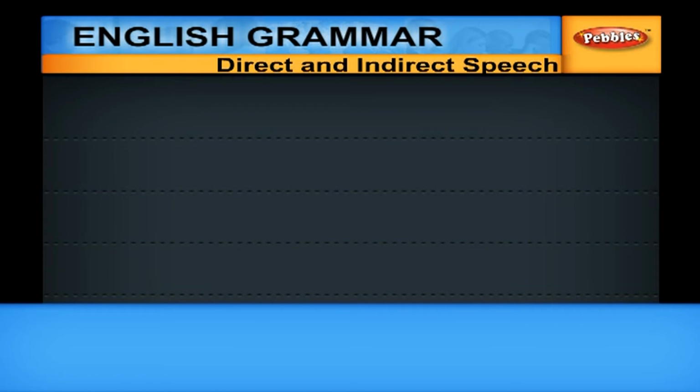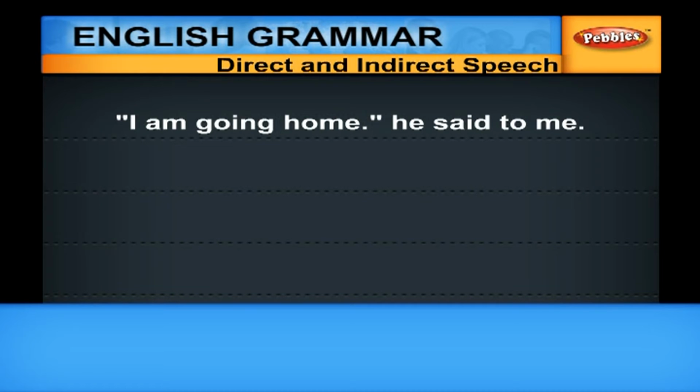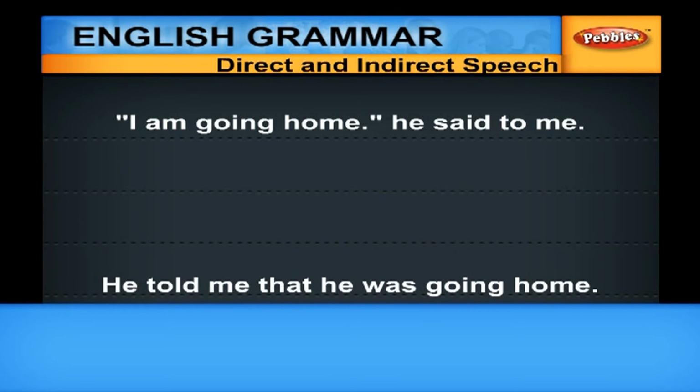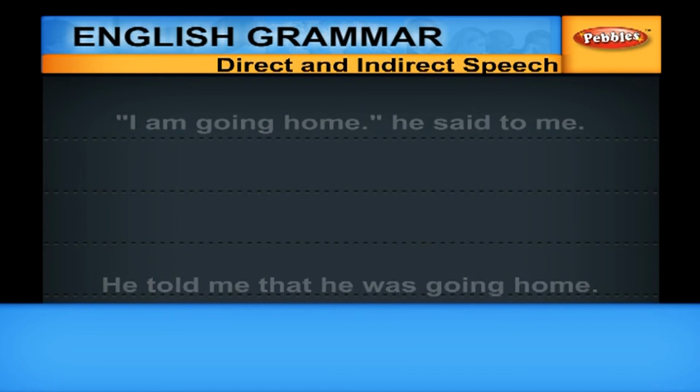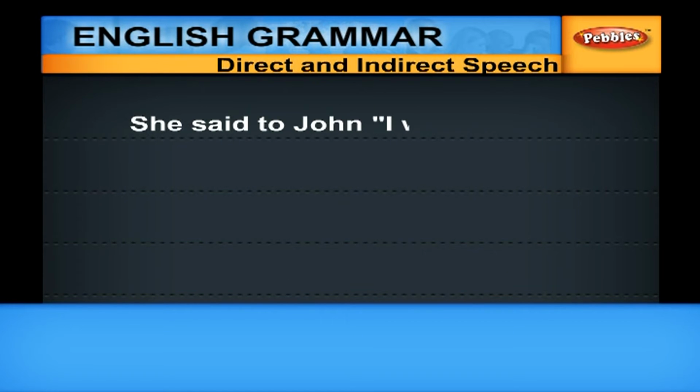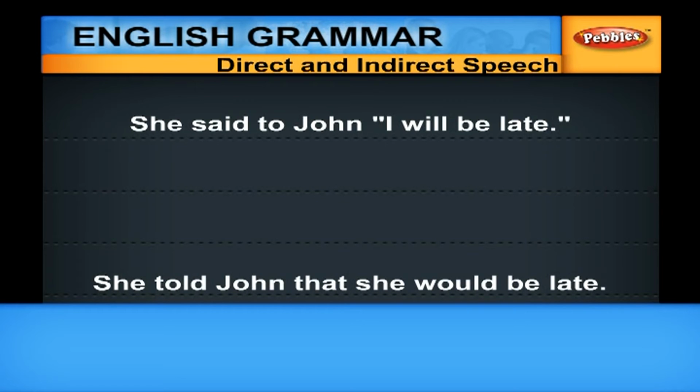Another example for you. "I'm going home," he said to me. Since the reporting verb said is in the past tense, "am going" is changed to "was going". "I" would become "he". The indirect speech will be, "He told me that he was going home." She said to John, "I will be late." She told John that she would be late.